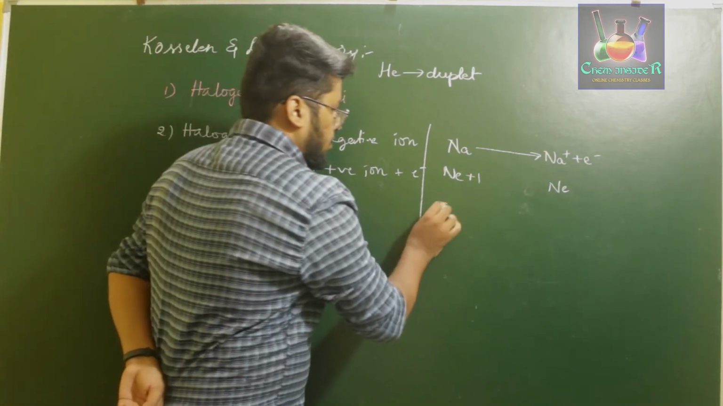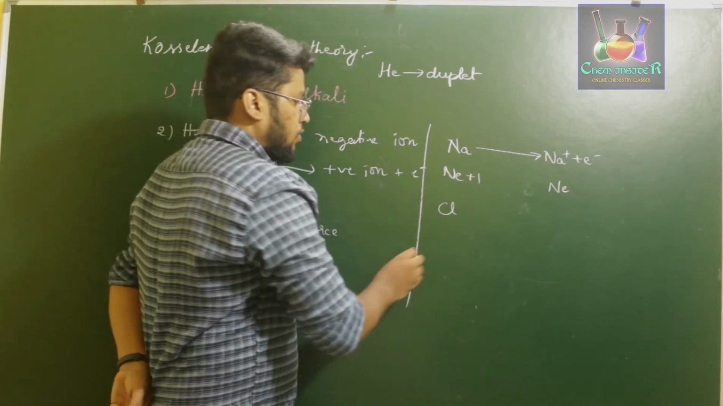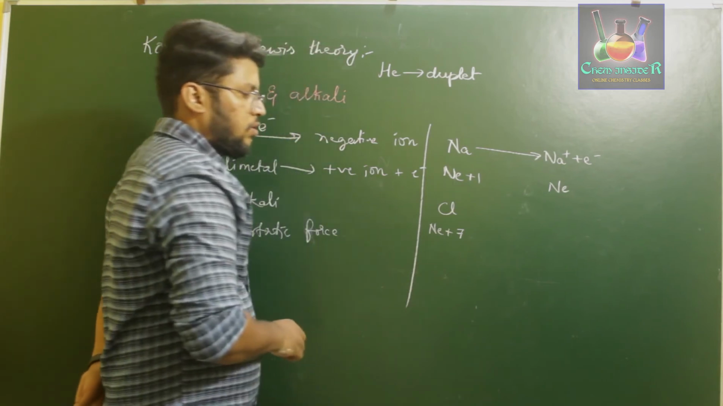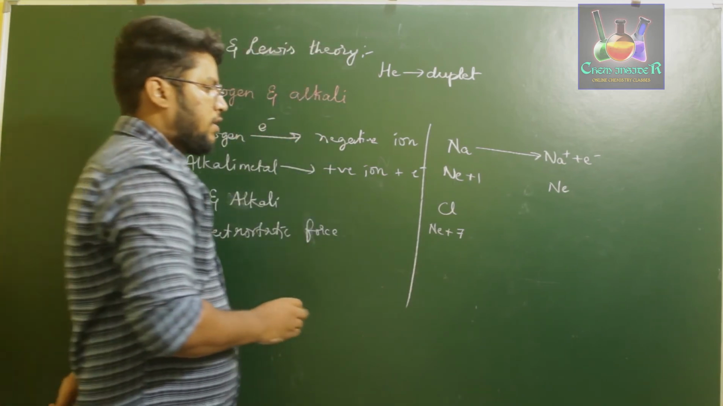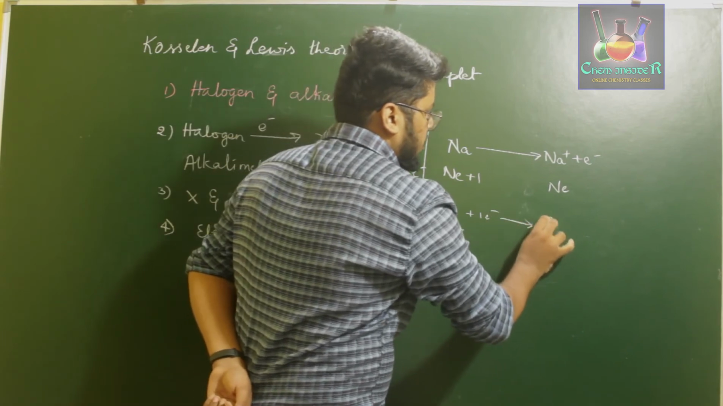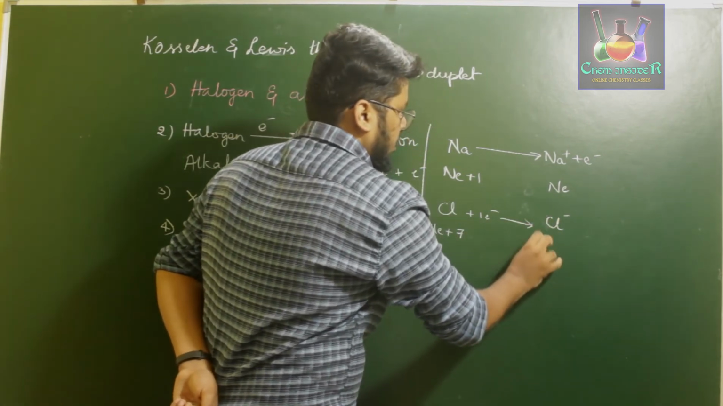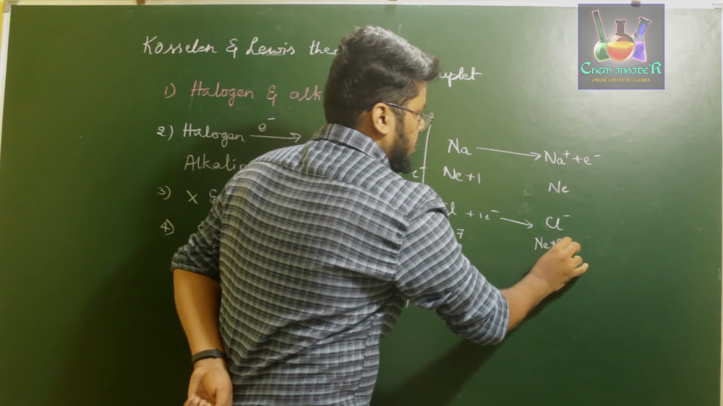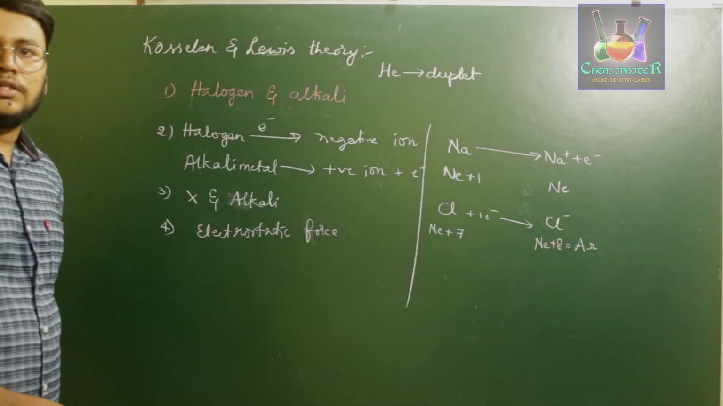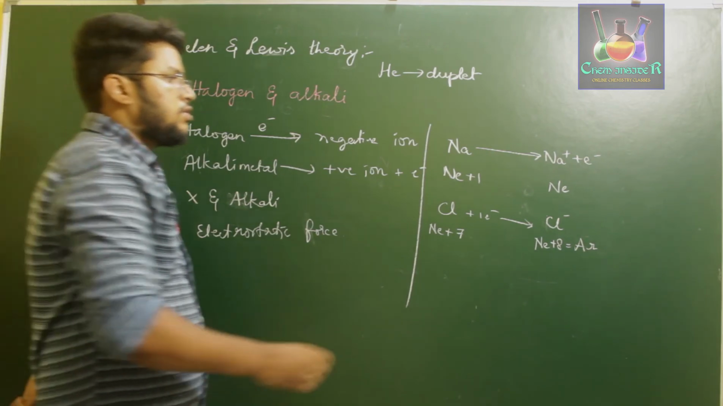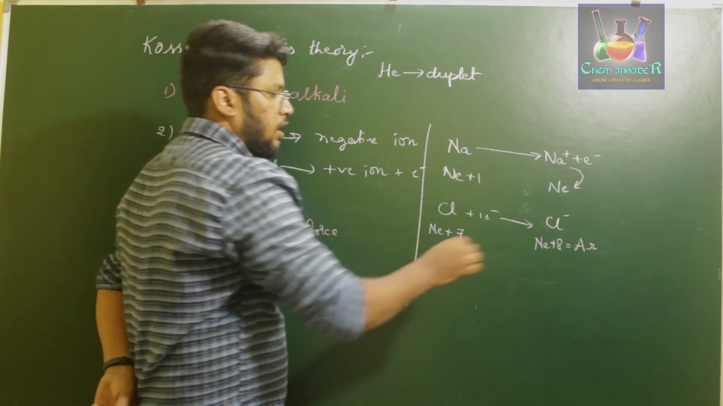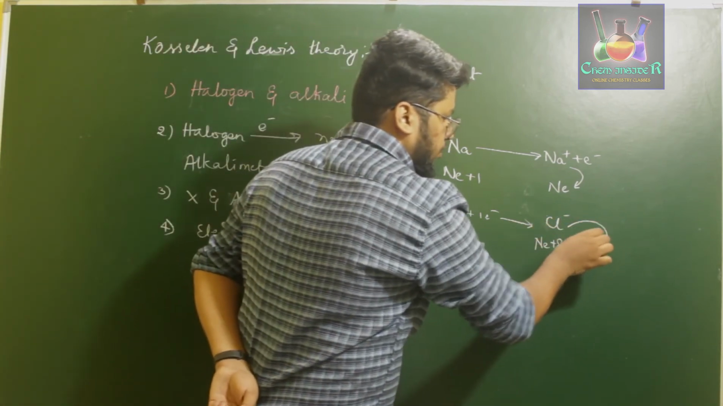Next, if you consider chlorine, chlorine has neon plus 7 electrons. If you add 1 electron to it, it becomes Cl- with neon plus 8, which is nothing but argon. Right? Neon plus 8 electrons is nothing but argon. So sodium is trying to obtain an electronic configuration similar to neon, and chlorine is trying to obtain the electronic configuration similar to argon.